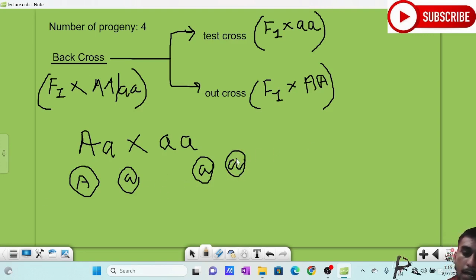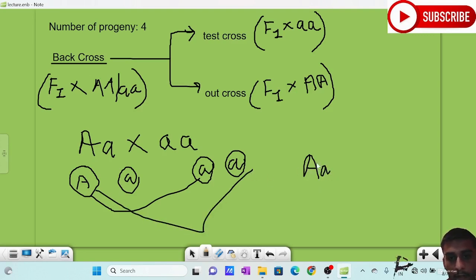Koi baat nahi, I will be writing 2 also. So I am giving the cross. Here Aa will be formed, right? Aa. I am writing it here, Aa. Here the next one, aa. Here aa.